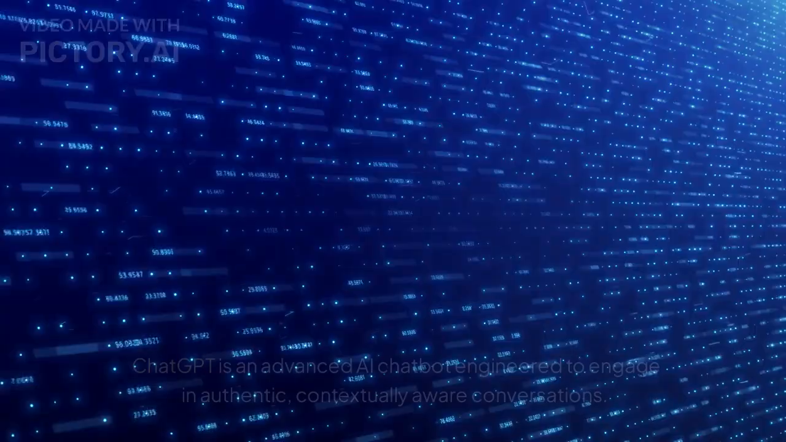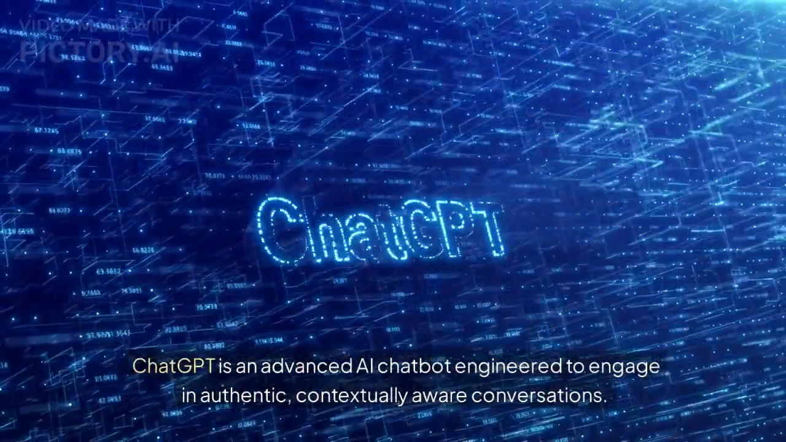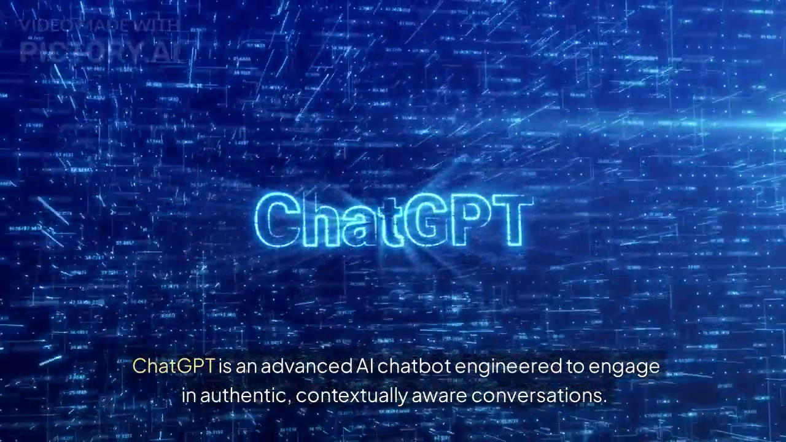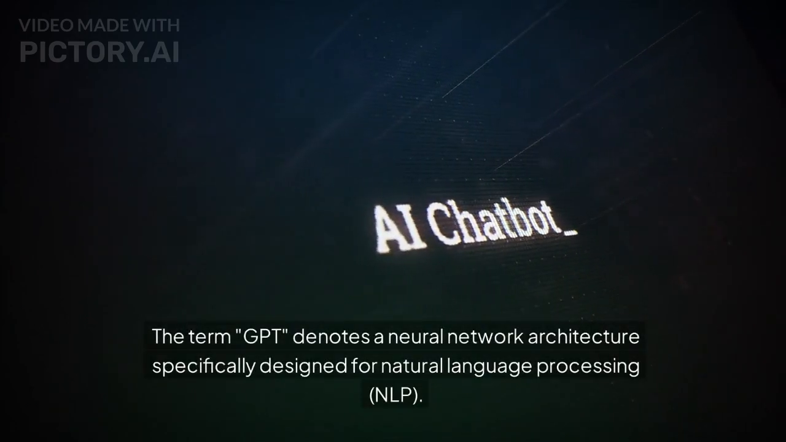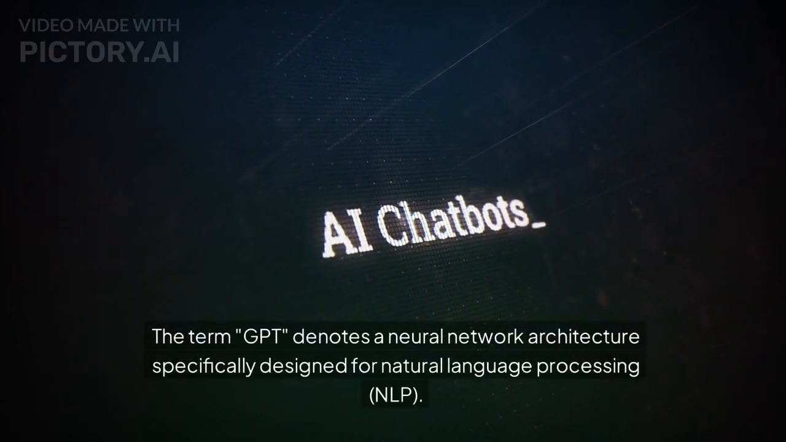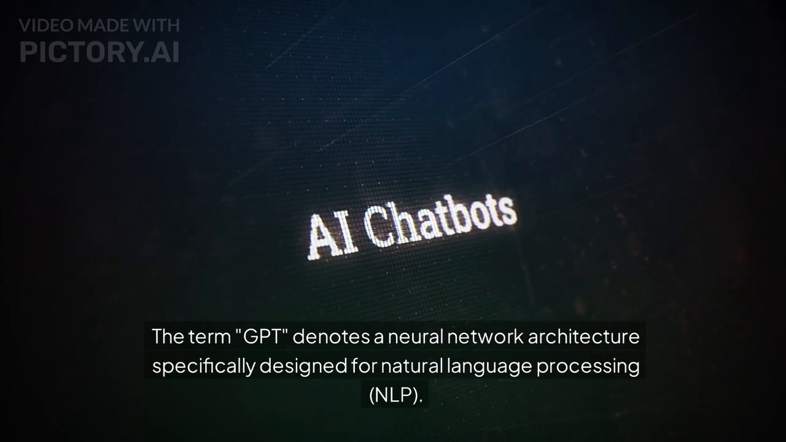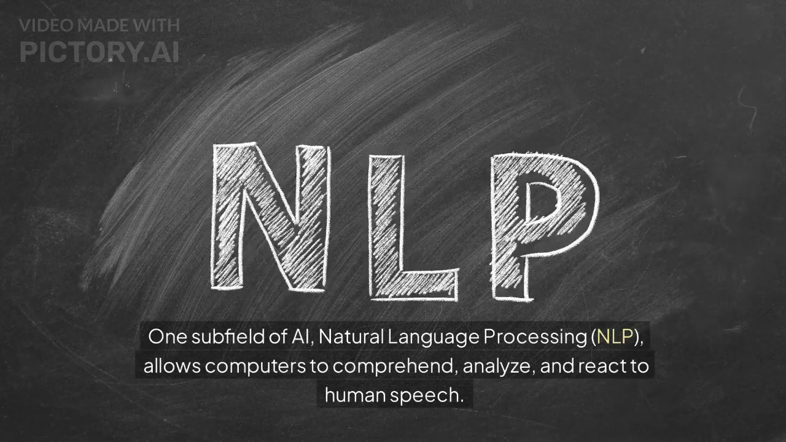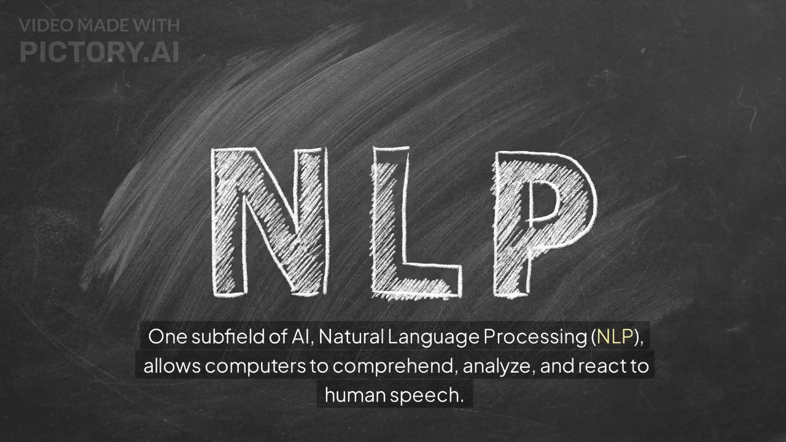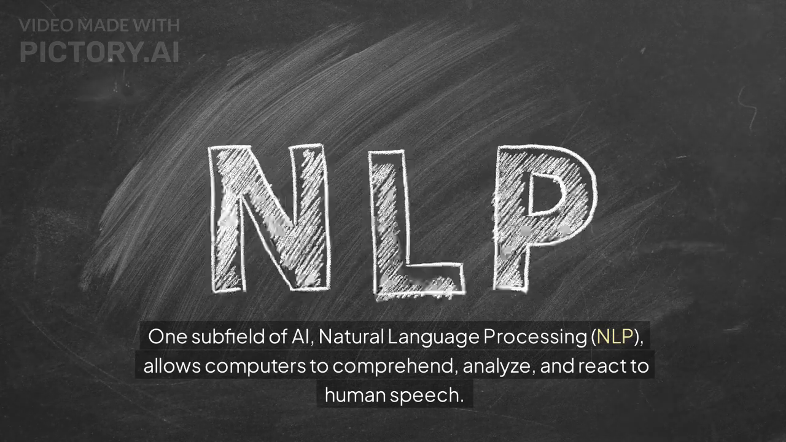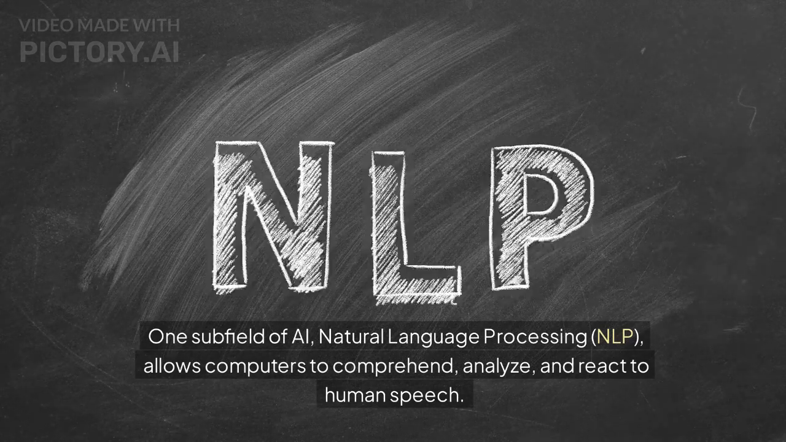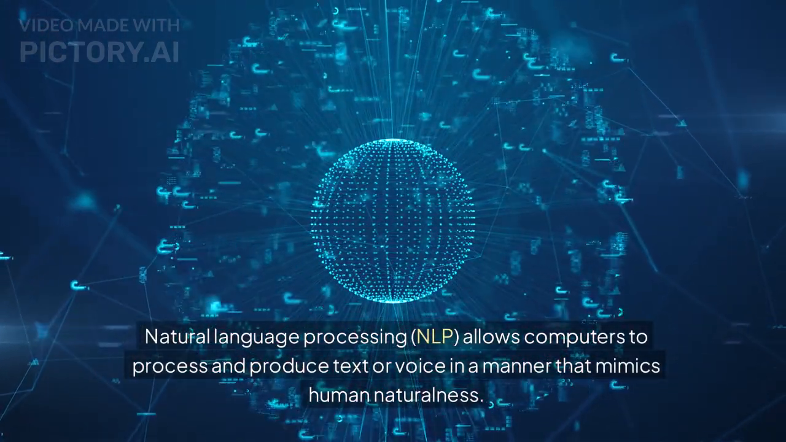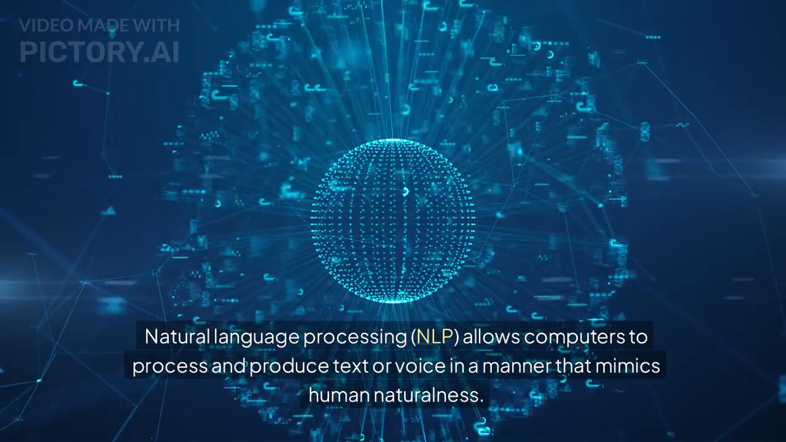Understanding ChatGPT. ChatGPT is an advanced AI chatbot engineered to engage in authentic, contextually aware conversations. The term GPT denotes a neural network architecture specifically designed for natural language processing, NLP. What is NLP? One subfield of AI, natural language processing, allows computers to comprehend, analyze, and react to human speech. NLP allows computers to process and produce text or voice in a manner that mimics human